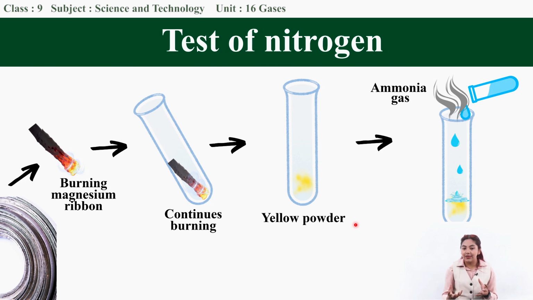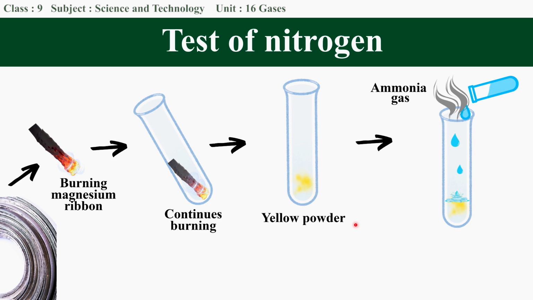This happens because the nitrogen gas reacts with the metal magnesium, and due to the presence of heat, the triple bond is broken down. So nitrogen reacts with magnesium to form magnesium nitride, which is a yellow colored compound. What we got was a yellow powder, which you also saw in the laboratory. That confirms the presence of nitrogen in the gas jar.